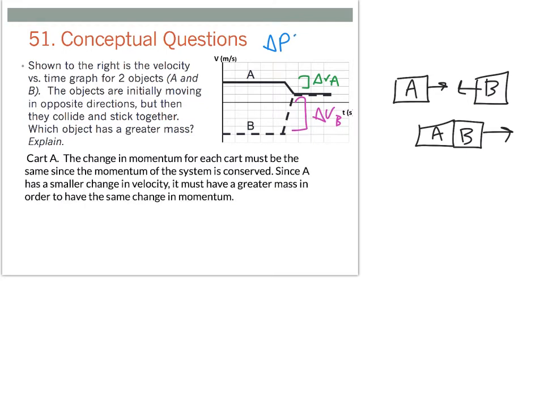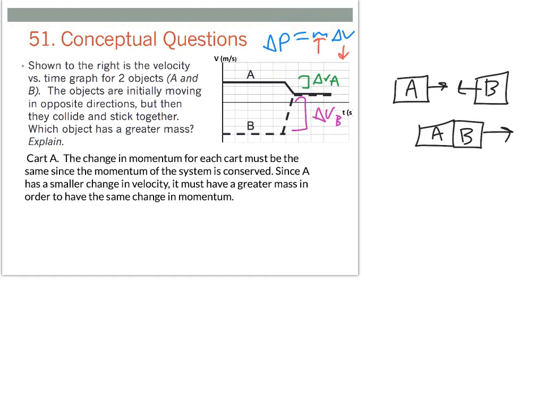And that really goes back to one of our definitions for impulse, the fact that the impulse, the change in momentum, is mass times change in velocity. If we have a really, really small change in velocity, we must have a bigger mass in order to have the same change in momentum, and that's the case here.